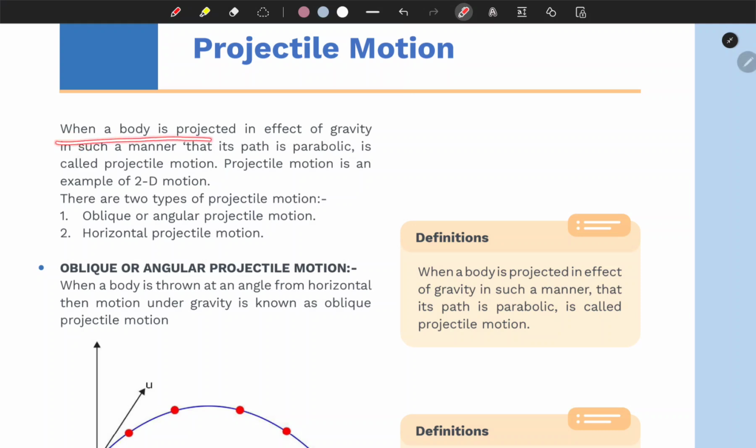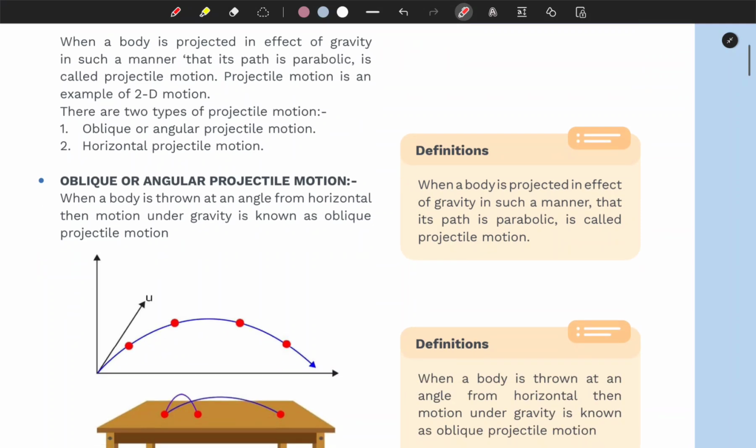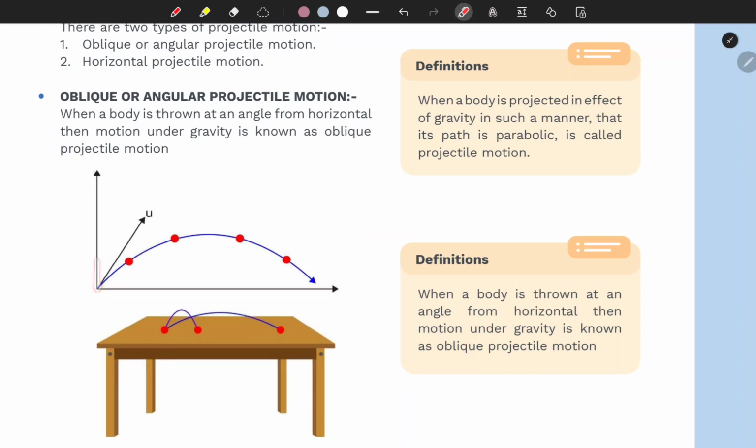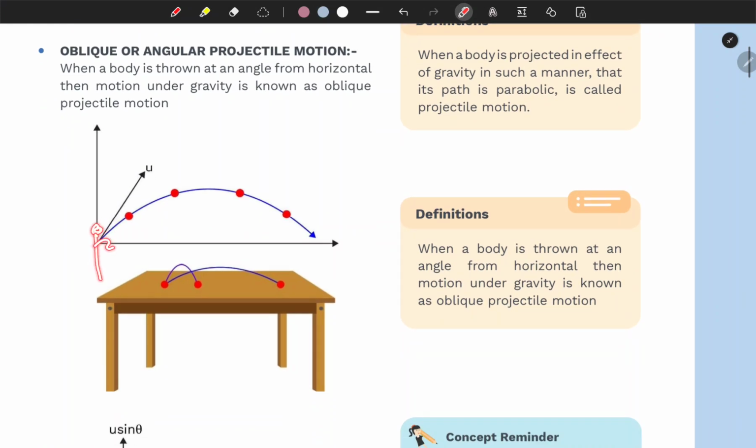So basically, when a body is projected, what is a projection? Well, a projection is when you throw something, right? Let's say you are standing right over here, and this is your hand and you are throwing a ball. So this ball will be following this path, right?